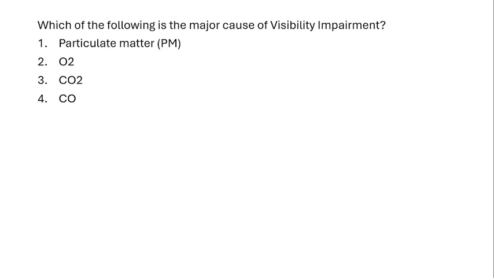Next question is, which of the following is the major cause of visibility impairment? So visibility impairment, this is mainly caused by the air pollution, right? So, which component is responsible? Particulate matter, O2, carbon dioxide, or carbon monoxide?